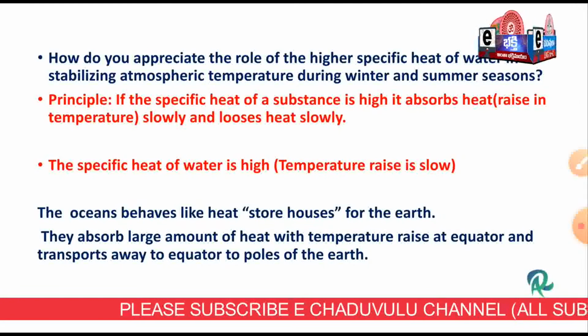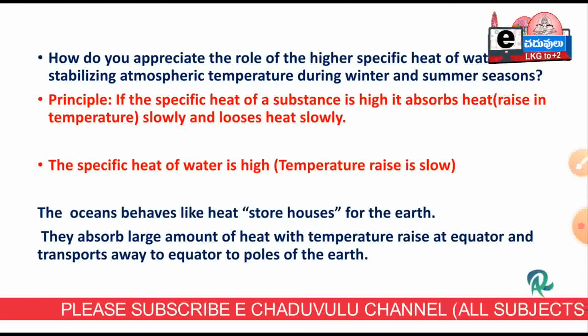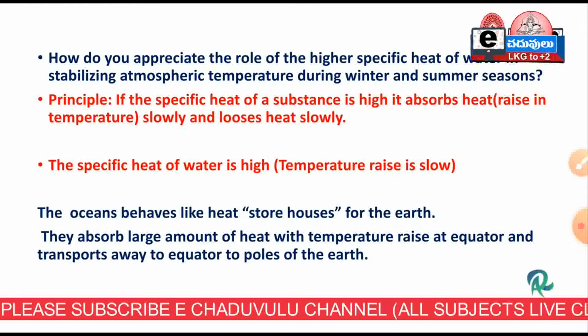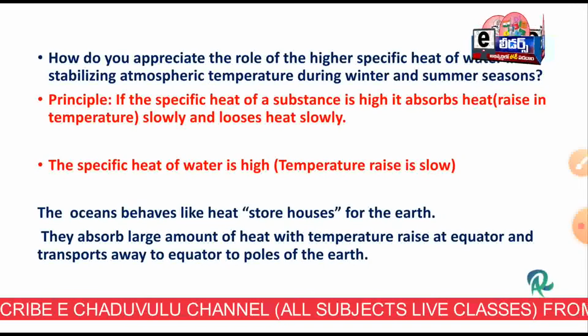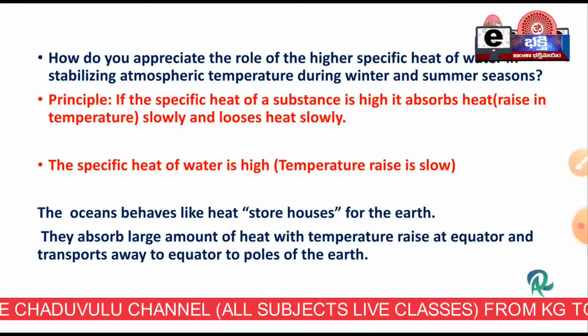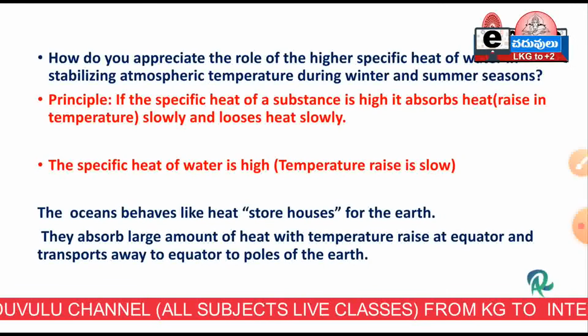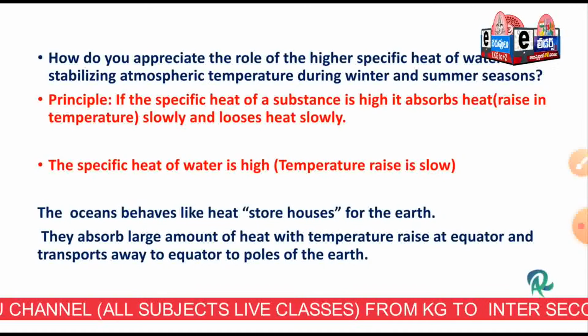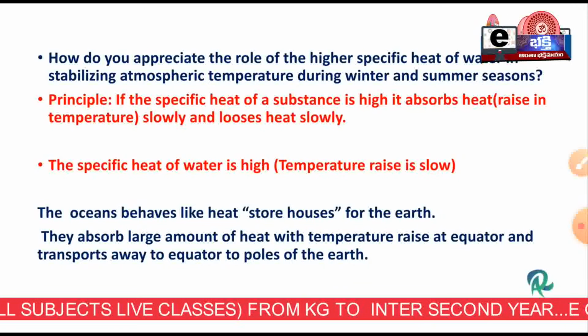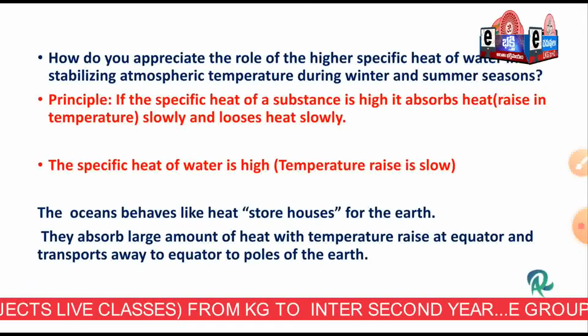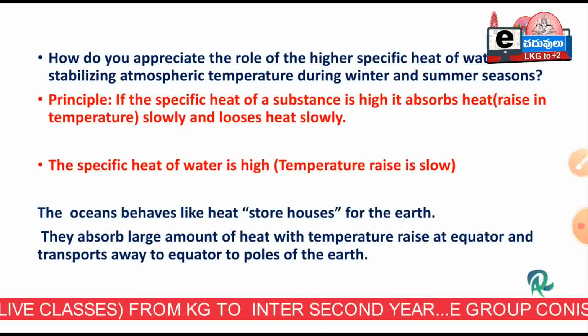The specific heat of water is high. The oceans behave like storehouses for the earth. They absorb a large amount of heat at the equator without appreciable rise in temperature, and transport that heat energy away to the poles of the earth.